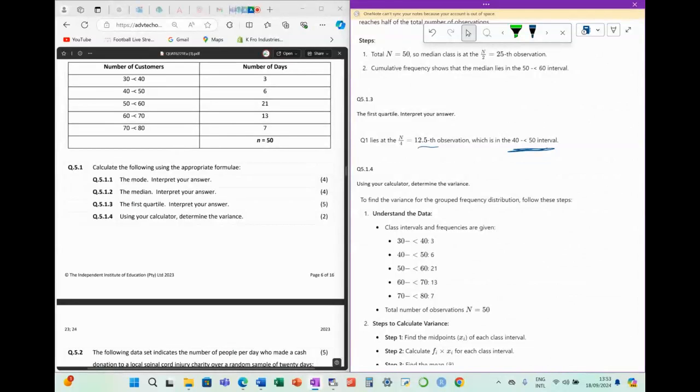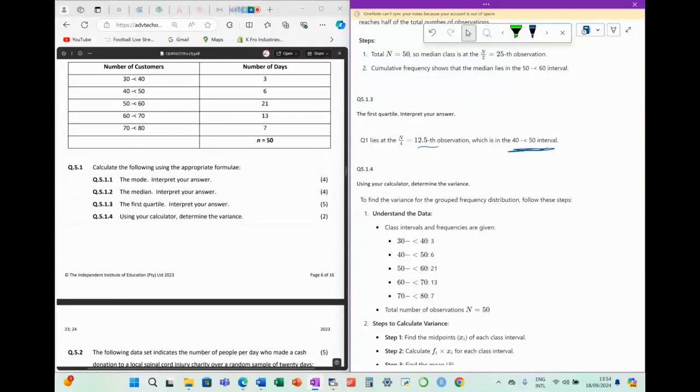Let's leave that one for now. Double check in your revision how we have done the quartiles. I know we did quartiles for grouped data in your revision exercises, about revision exercise 3 thereabout. We definitely did that.